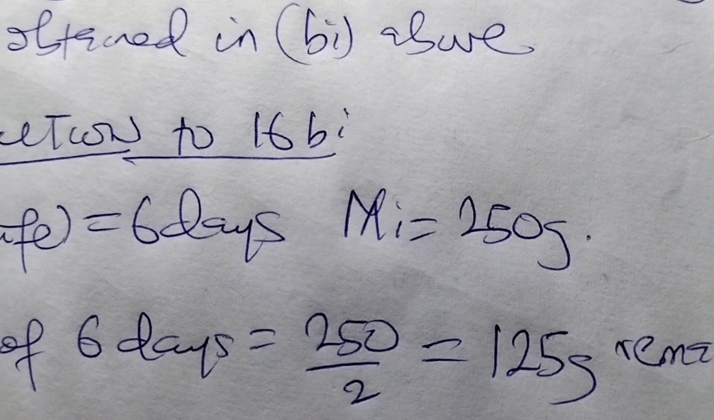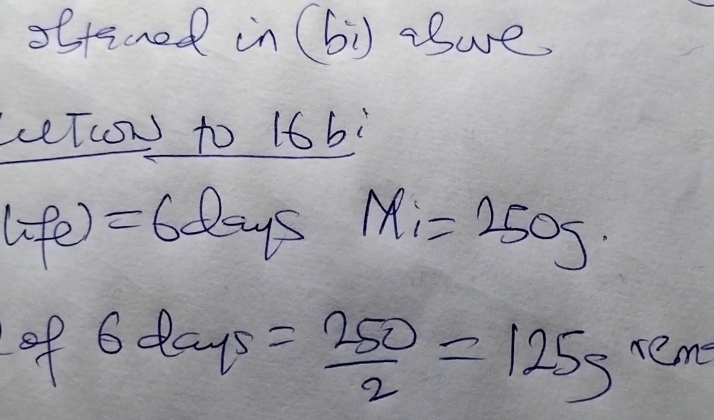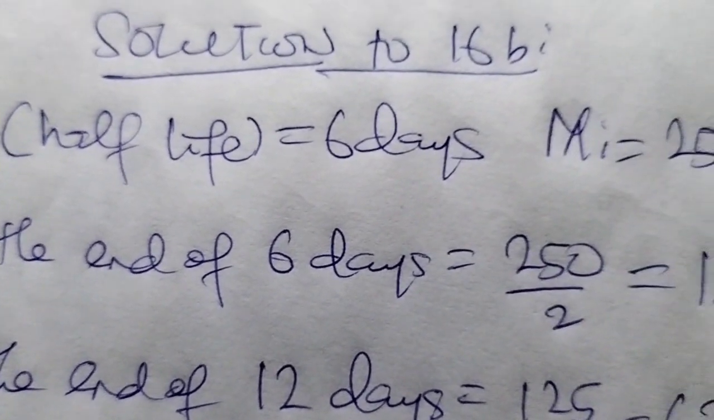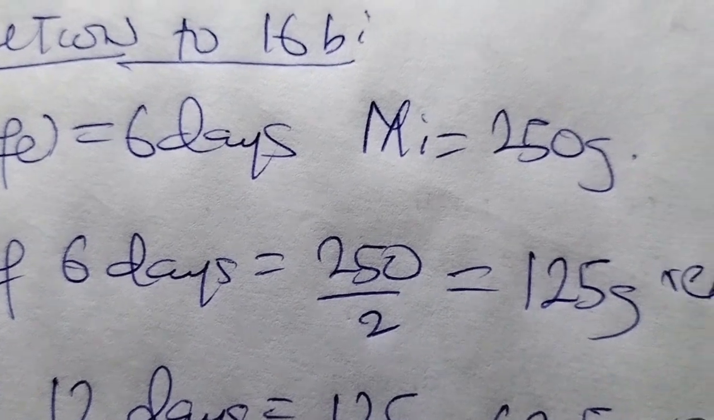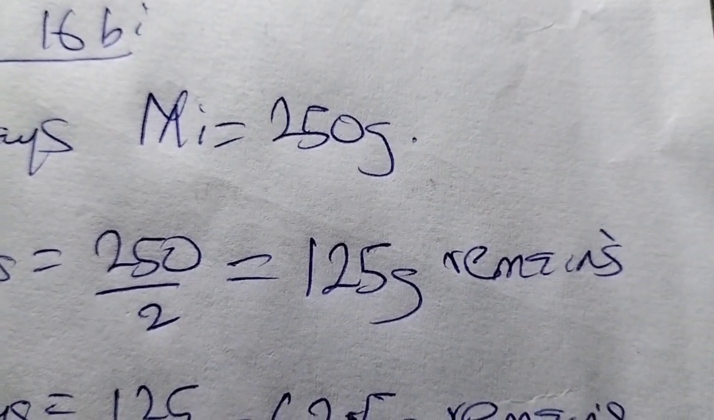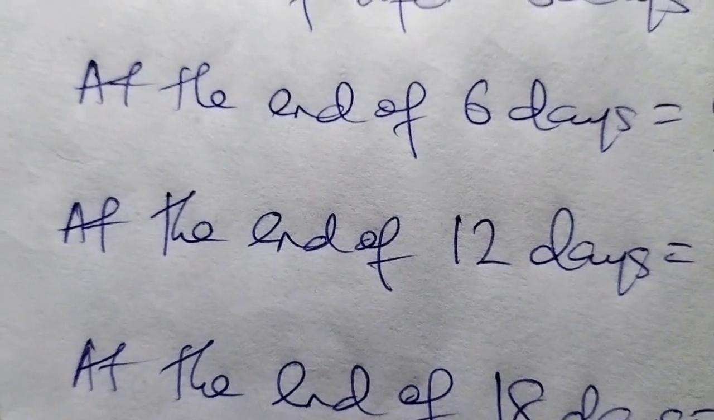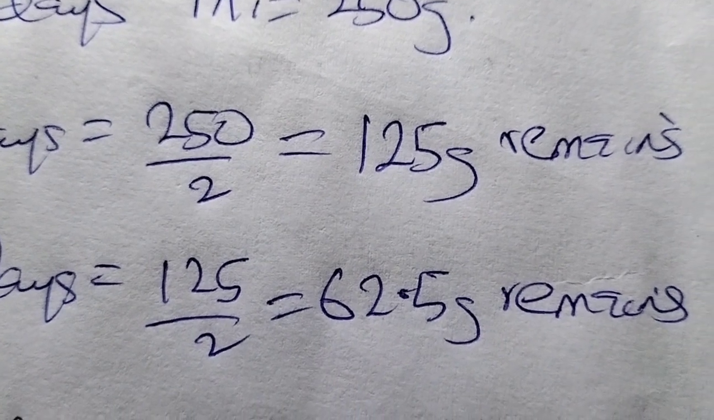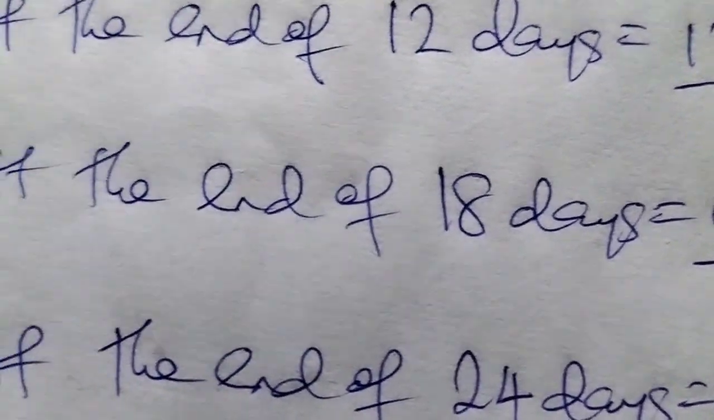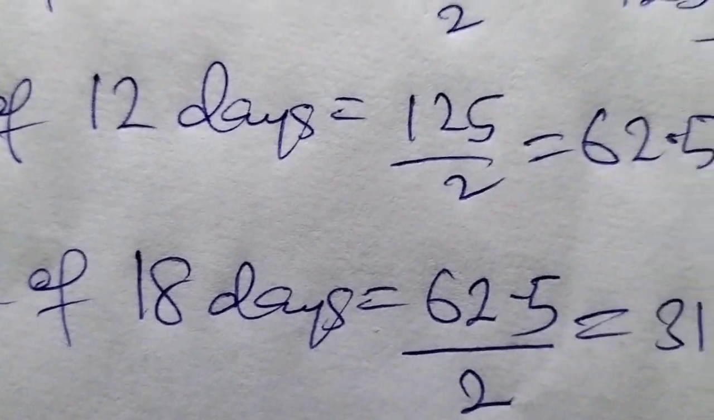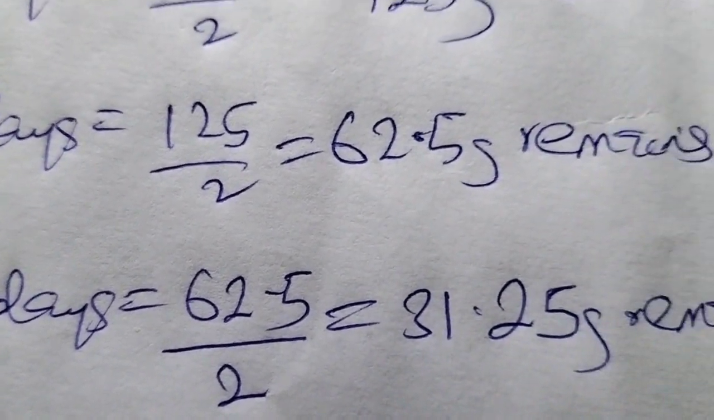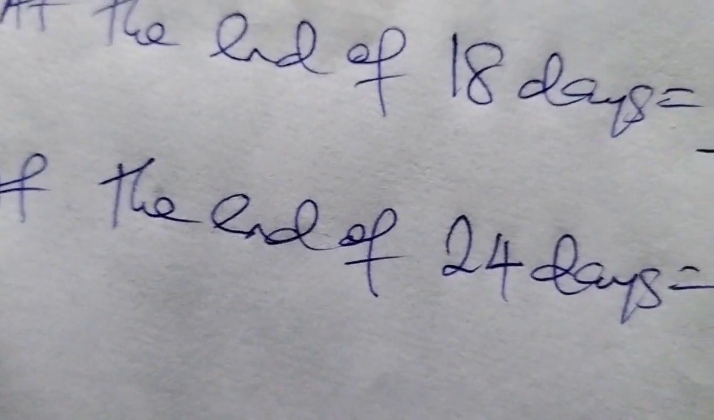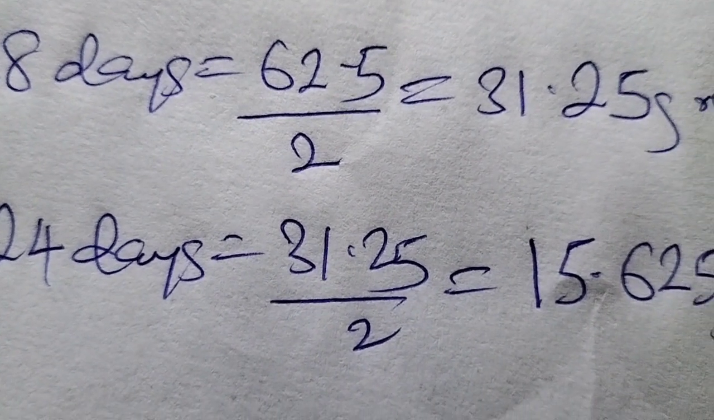So how do we find the mass remaining after 6 days, 12 days, 18 days, and 24 days? At the end of 6 days, we have 250 over 2. That gives us 125 grams remaining. At the end of 12 days, we have 125 over 2. That gives us 62.5 grams of the substance remaining. At the end of 18 days, we have 62.5 over 2 again. That gives us 31.25 grams of the substance remaining. At the end of 24 days, we have 31.25 over 2. That gives us